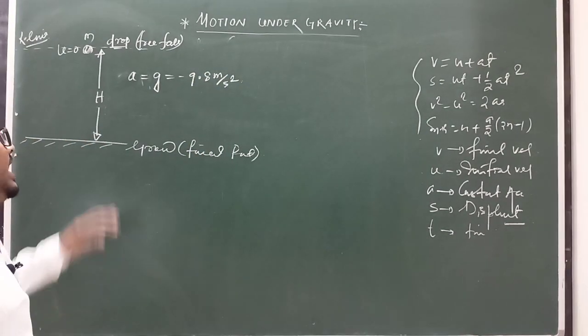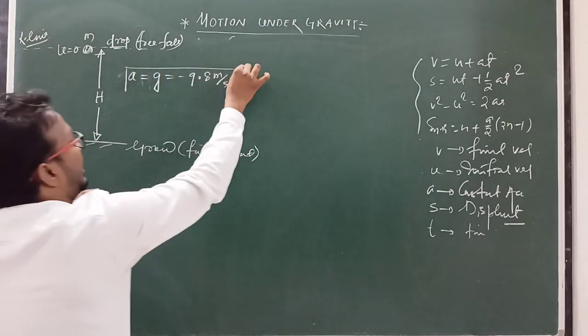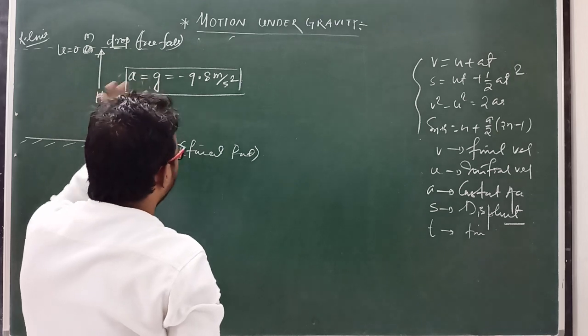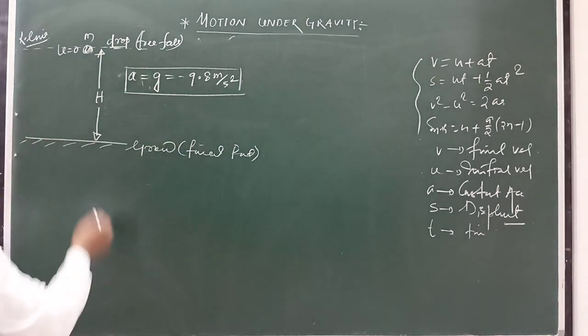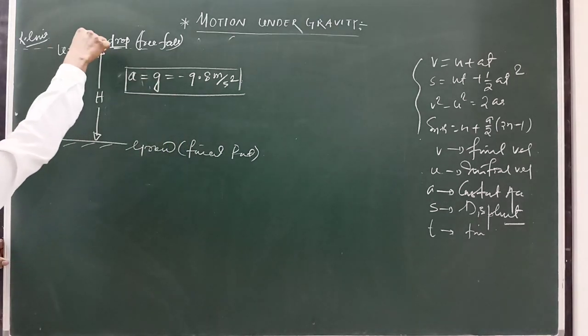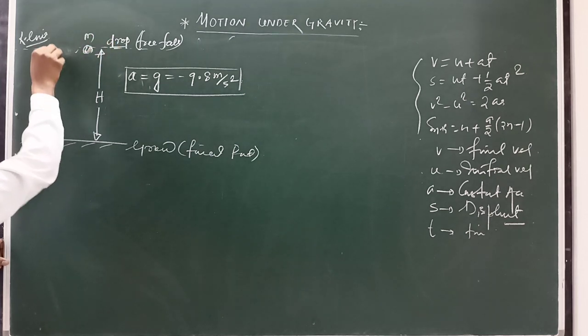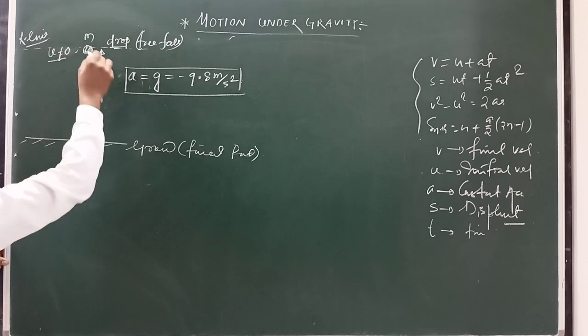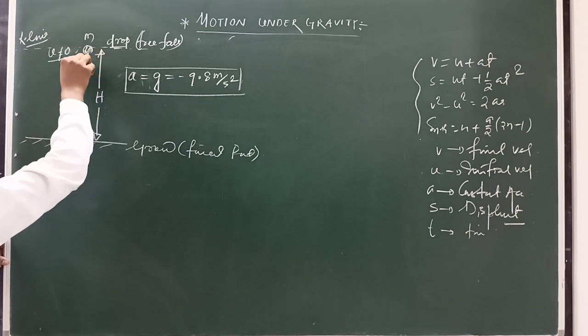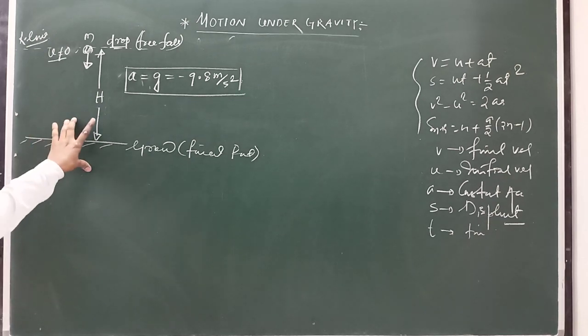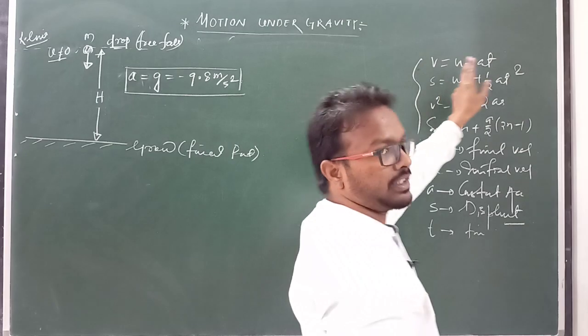Clear? So acceleration is also constant, a equal to g. If we project a body with a certain initial velocity u, where u is not equal to 0, or the body moves downward with a certain velocity, in this case you can write this relation.